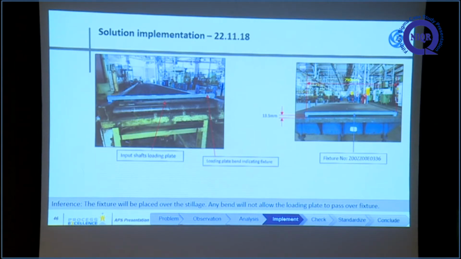Here we push the loaded jig, pushing the middle plate in. When the bend is below 13.5 mm, that plate will go inside automatically. Otherwise, it will get stuck here. This depth is only 13.5 mm. This is the mistake proofing we have done. Our associates are instructed by the SOP to do this test in between every loading and unloading.